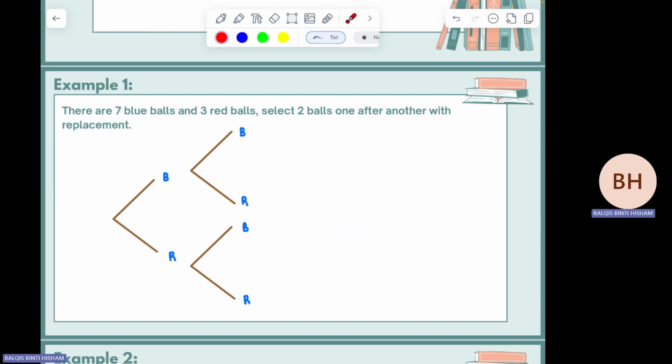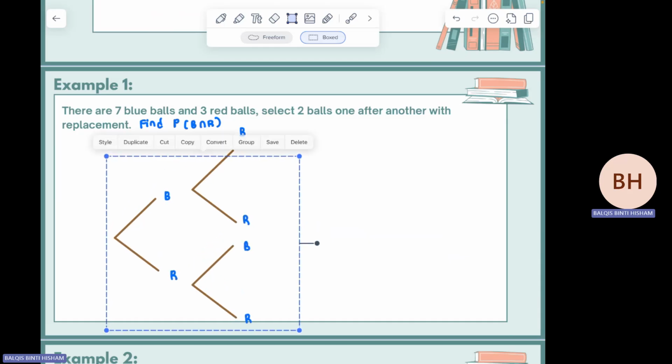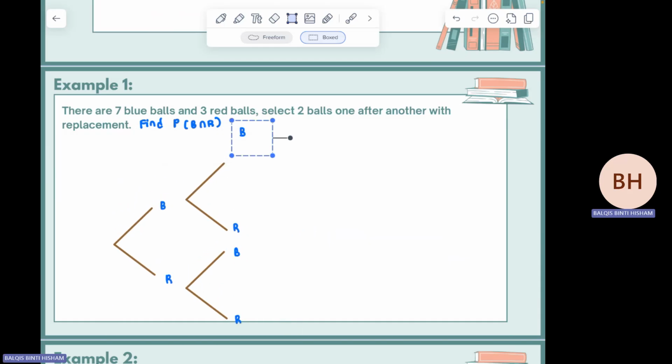Okay. So the question is, there are 7 blue ball and 3 red color ball. Select 2 balls one after another with replacement. Find, ni missing the question ni. Find P(blue ball intersect red color ball). That is the question. Okay. So question asks, find the blue color ball intersect the red color ball. Okay, kita ke bawah sikit ni. Okay. So this is what the question asks. So how to find blue intersect red?